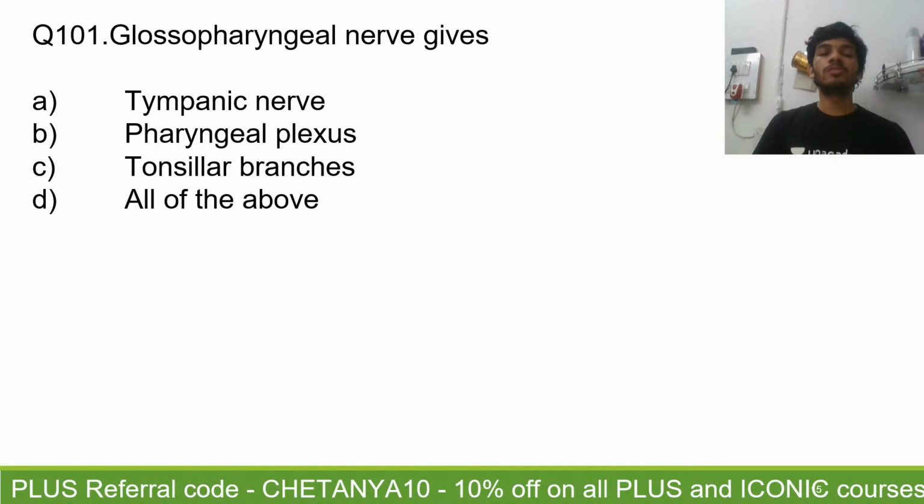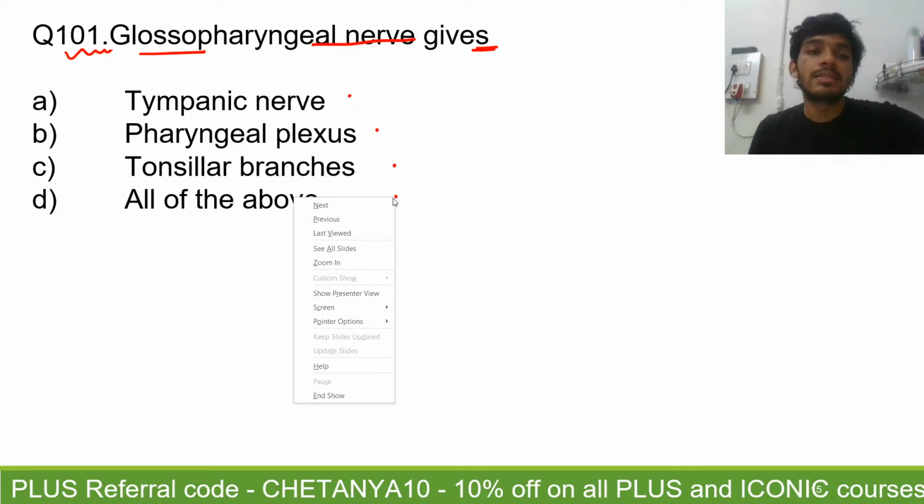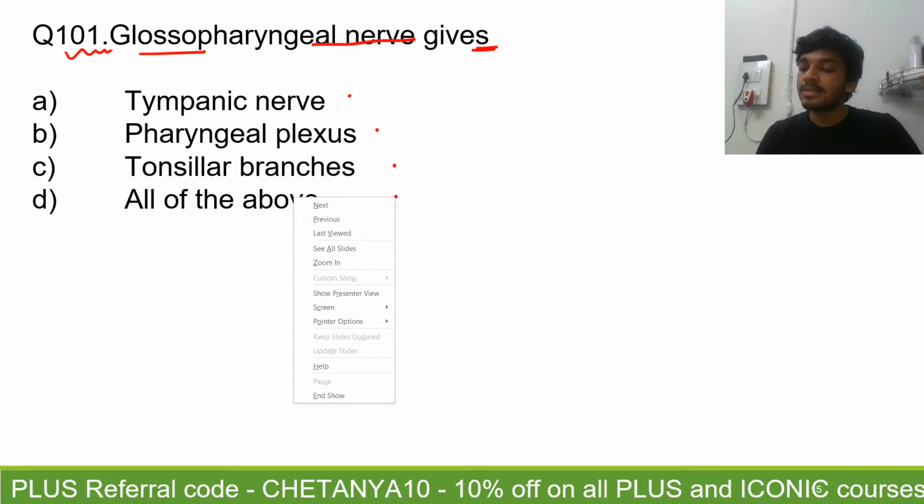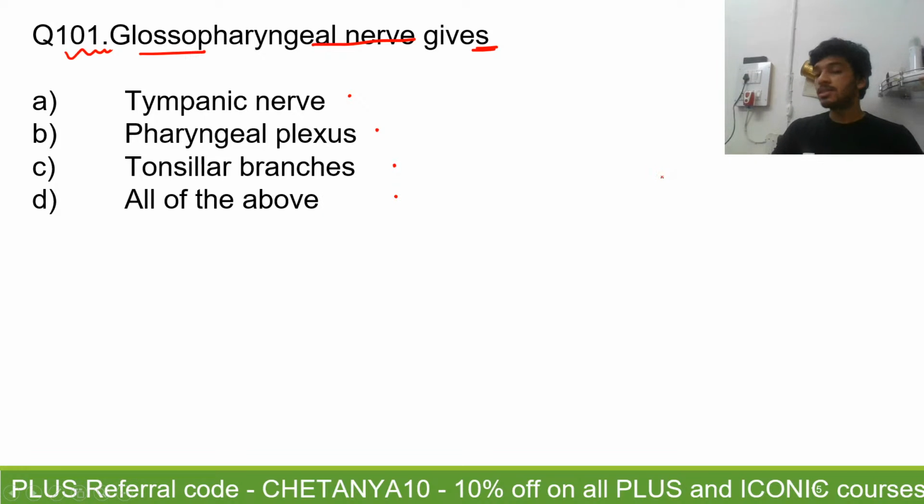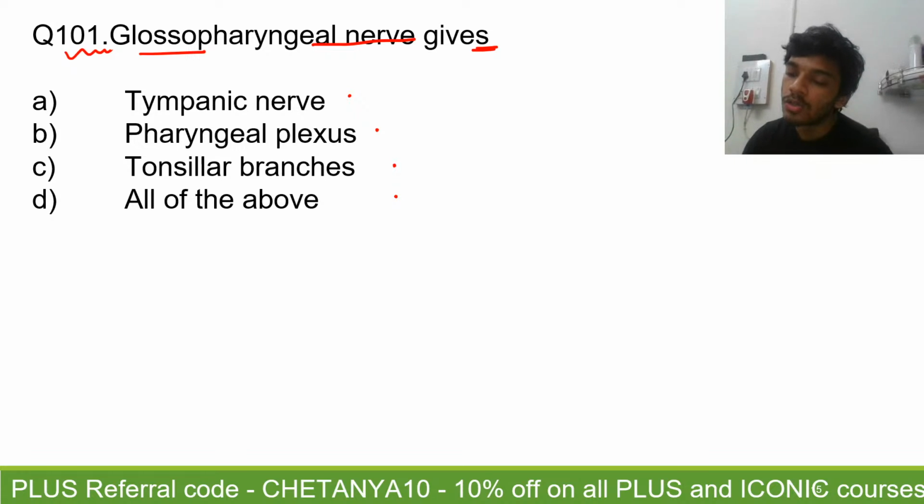So let's start with the first question for today. Glossopharyngeal nerve, it gives which of these? A, the tympanic nerve, B, the pharyngeal plexus, C, tonsillar branches, D, all of the above. Okay, so let's start with the first question. Let's see who is able to answer the fastest for this question. Question number 101. Glossopharyngeal nerve gives which of the following branches?